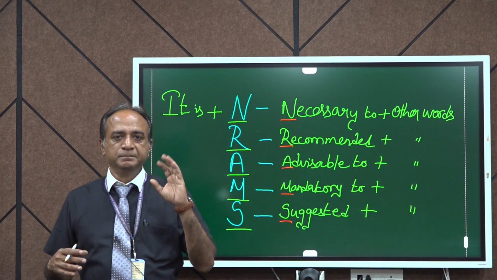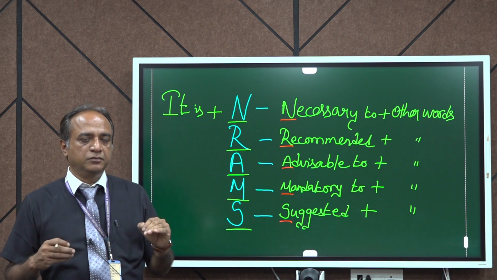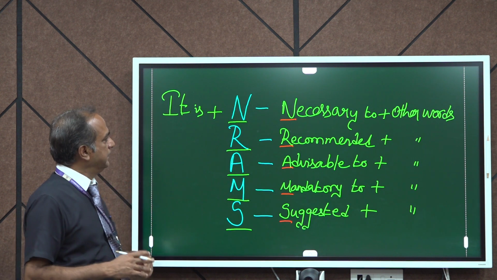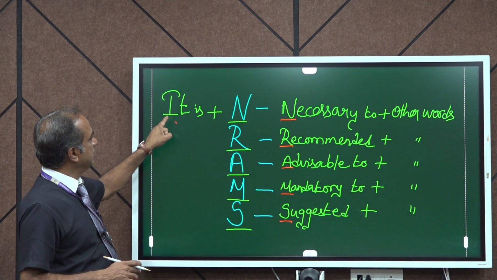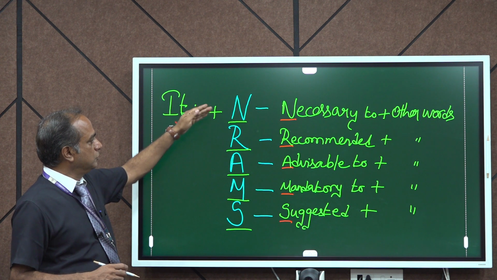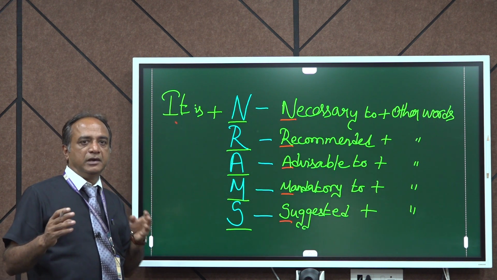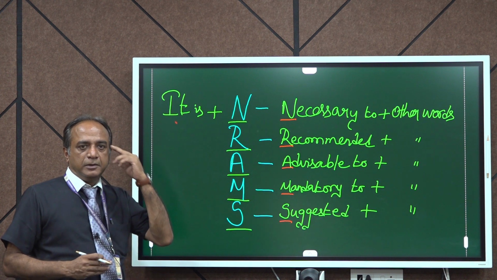Now let's see some 7 formulas. With these 7 formulas, you can write any recommendations. Okay? First, you need to use this: it is plus. So to remember this formula in a very tricky and interesting way, you can keep it in your mind.